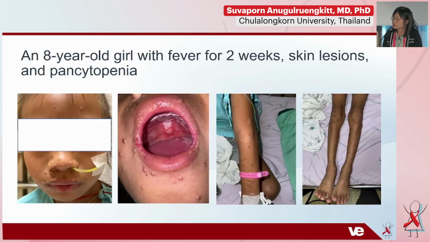This slide shows the clinical pictures of this case. As you can see here, the whitish lesion on her palate, and the skin lesions are umbilicated papules on her face, trunk, and also extremities.